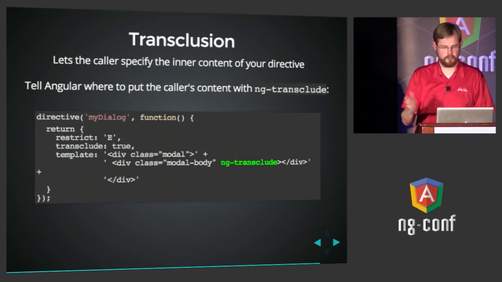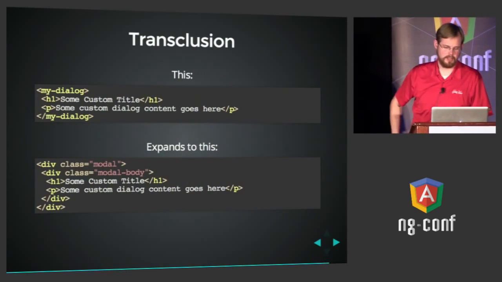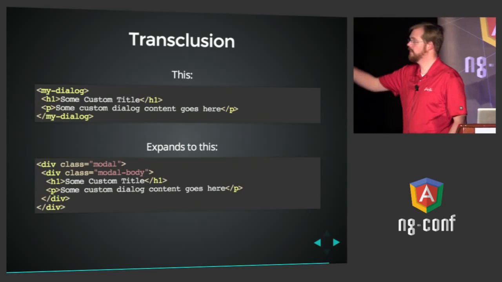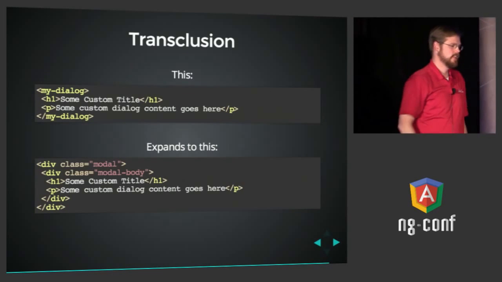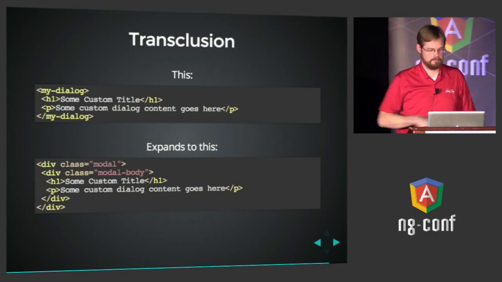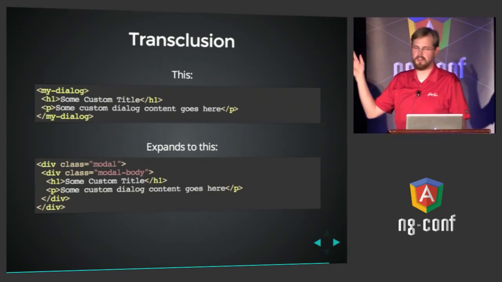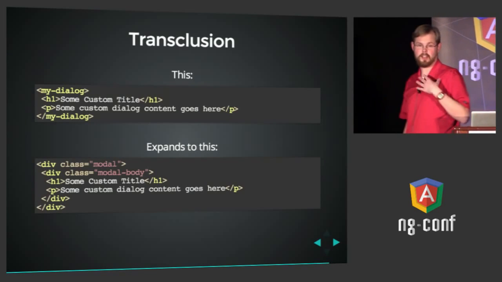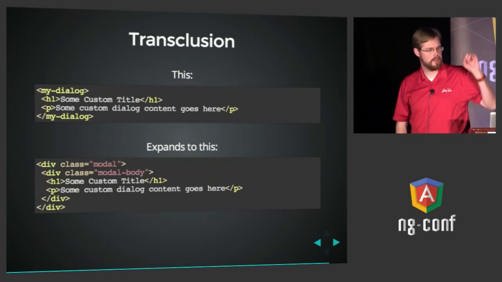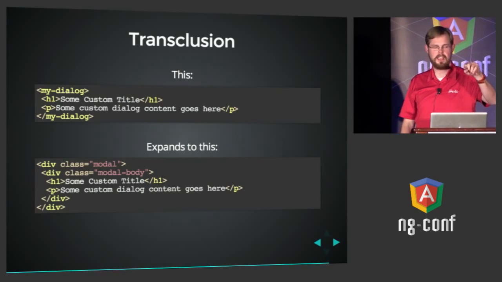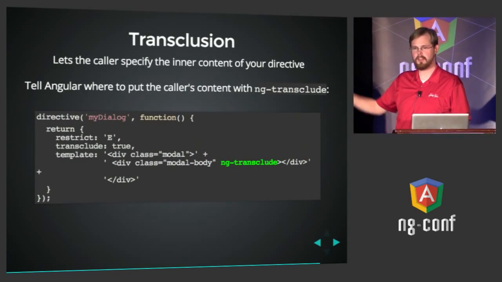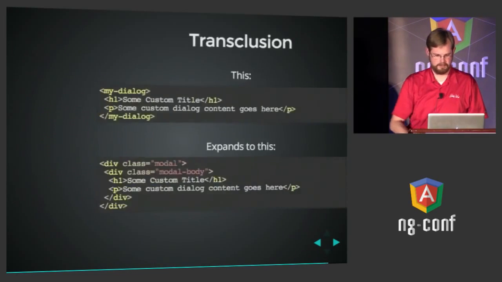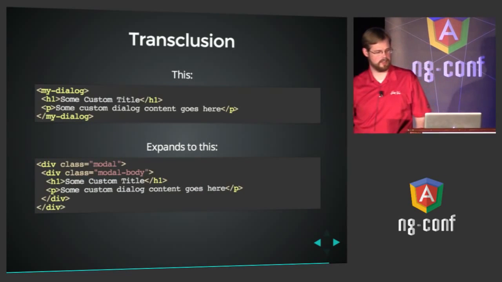So sometimes it's useful to see this in reverse order, but here's how you would use it. I've got a myDialog directive, my own custom tag, and then I bring my own content. I've got some custom title, some custom dialog content goes here, whatever I want. This is up to the caller to bring their own content. That h1 and that p element will be put into the ng transclude place there as a child of that div. Okay, so bring your own content, just like that.